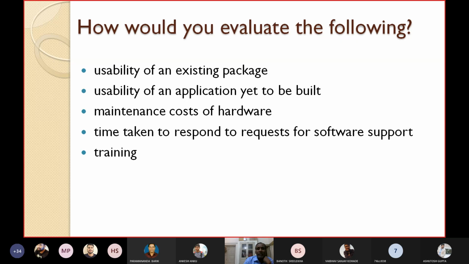How much time will you take to respond to a request for the software product? And also training, how to arrange training when a new technology or new software comes. Please think of how you can evaluate these accordingly, and accordingly clauses can be mentioned in the contract document.